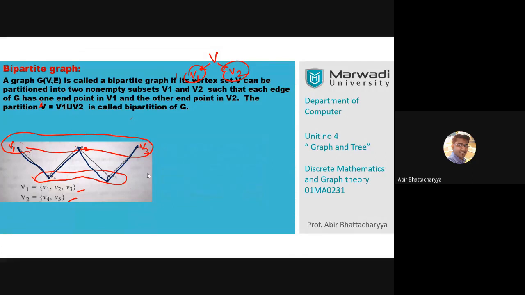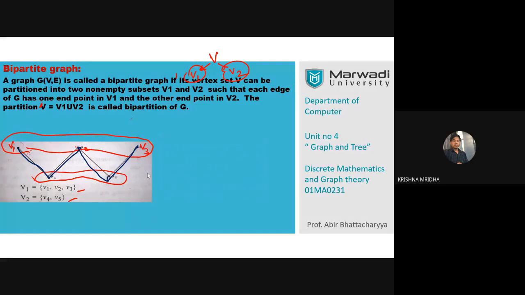Hello, sir. Hello, sir. Krishna, can you hear me? Krishna. Okay, sir. Is there any real-time proof or implementation where we use the bipartite graph? Why should we learn this type of graph? Is there any real-time application? Oh, many, so many.